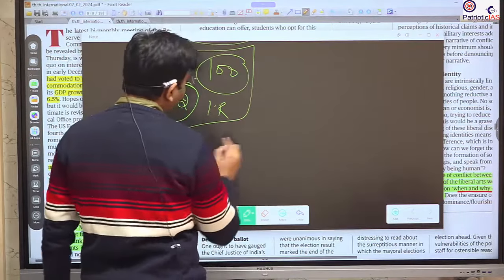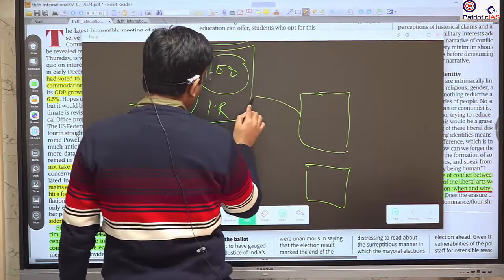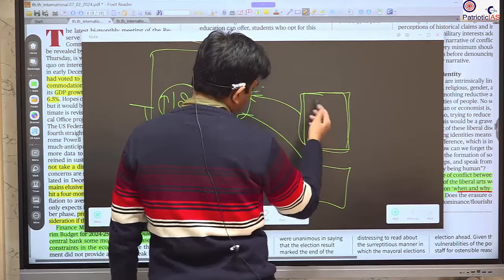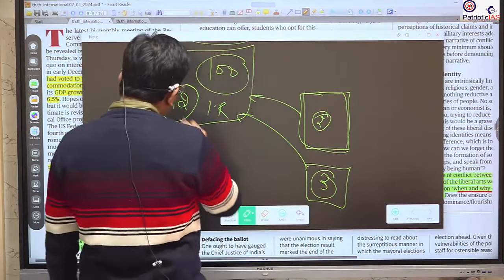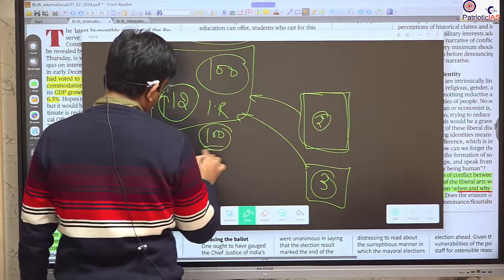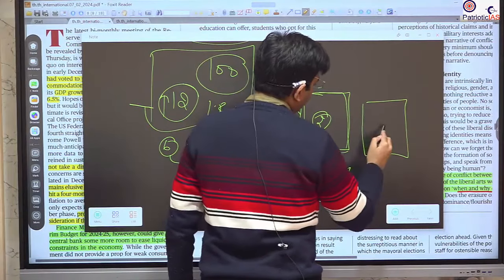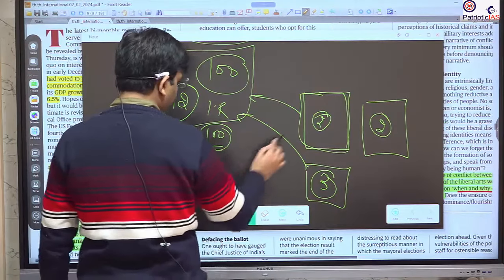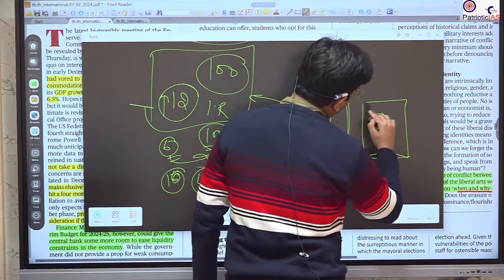Means if the interest rate is high, and I am a company and a factory's owner, I will not go to borrow, and I will keep my production at whatever level I have. Means if they have 2 machines, they will keep that. If it has 3 machines, it will keep 3. But whenever the interest rate is just 6%, if you borrow 100 rupees, you have to pay 6 rupees. So this company will think that if I get 2 more machines and produce, I will earn more than 6 rupees. Means I can earn 10 rupees, 6 rupees I will give back, and 4 rupees I will invest again. So this increases the number of machines.